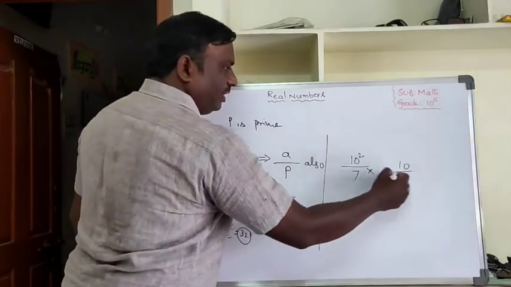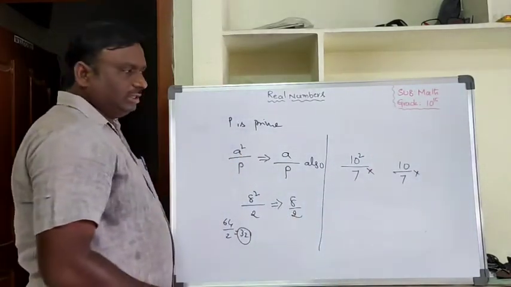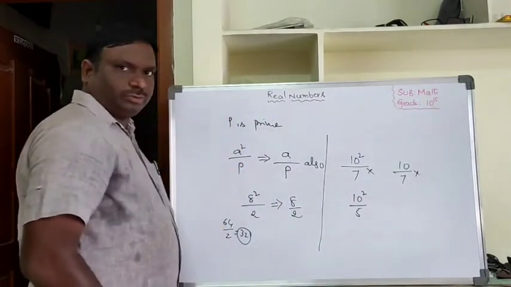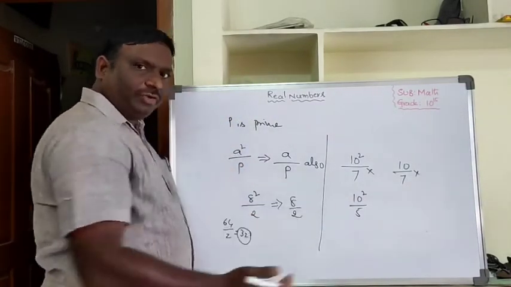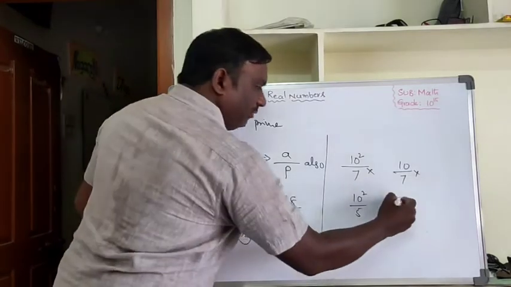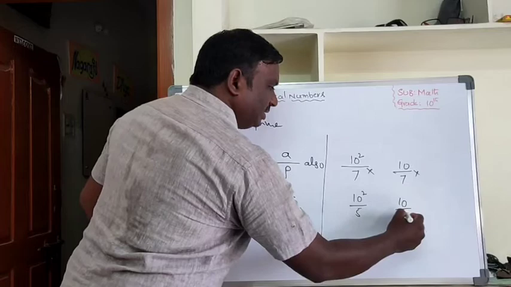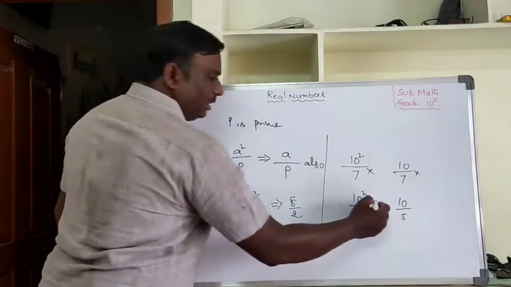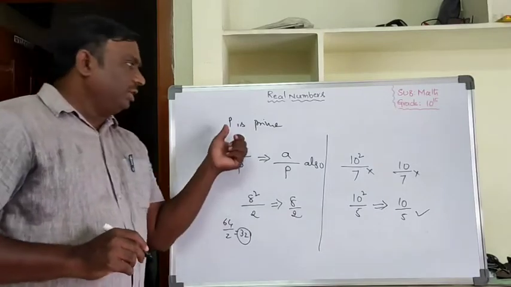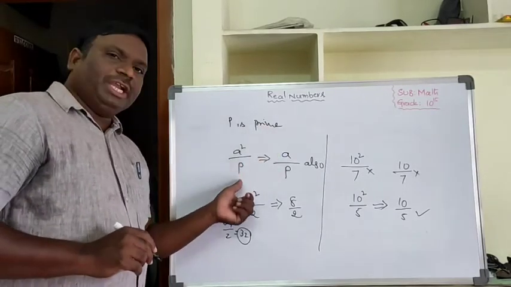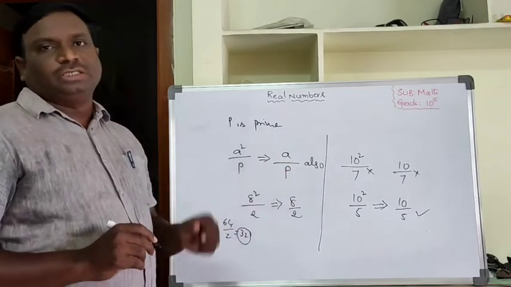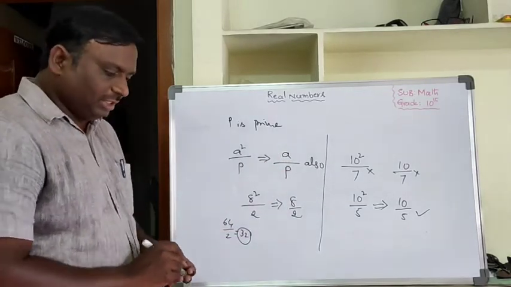Now 10 square by 5: yes, 100 by 5, it will be divided by 5. The quotient is 20. Then we can say that 5 divides 10 also. Finally we can conclude that if P is a prime number and P divides A square, then P divides A also, when A is a positive integer.